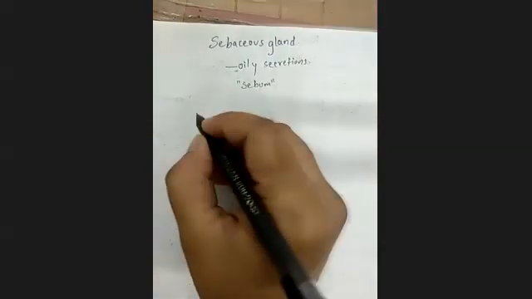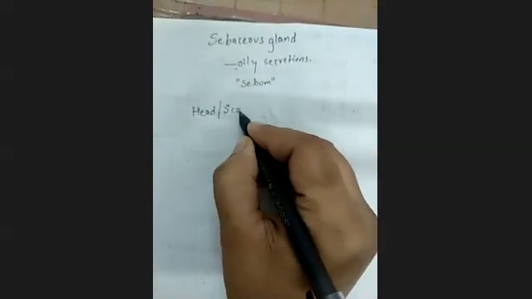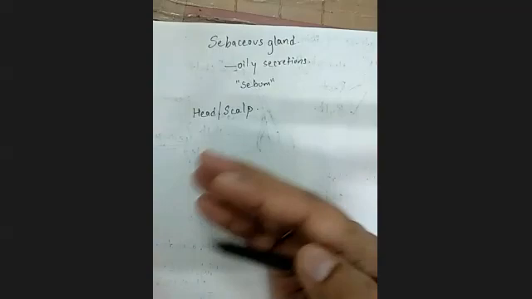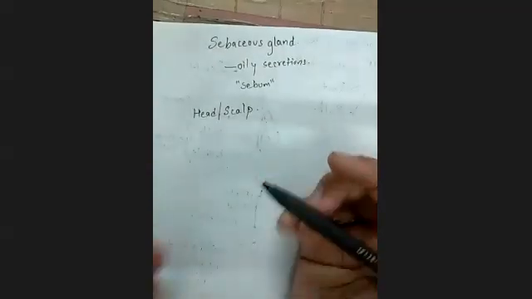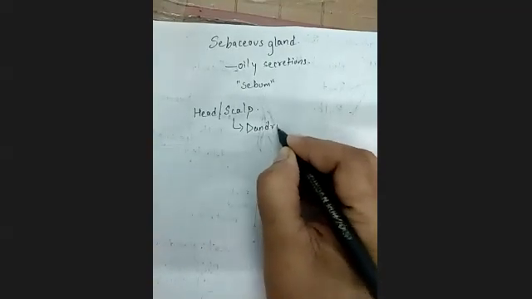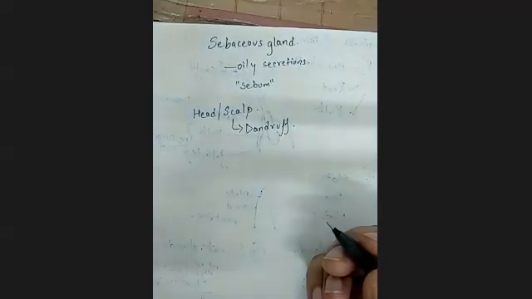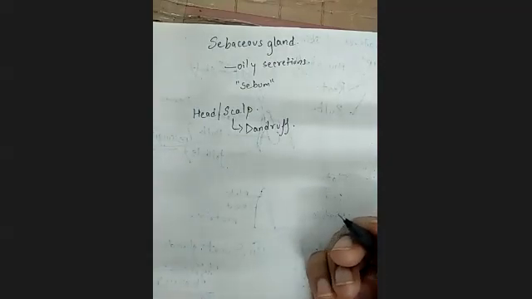That means if on the head, I will write better the word scalp, if on the scalp sebum is being produced, when it comes in contact with the environment, it gives rise to dandruff. And I think all of you are aware of dandruff, how it looks like and how it feels. It's a bit itchy on the scalp, and it creates a lot of problems within the hair.